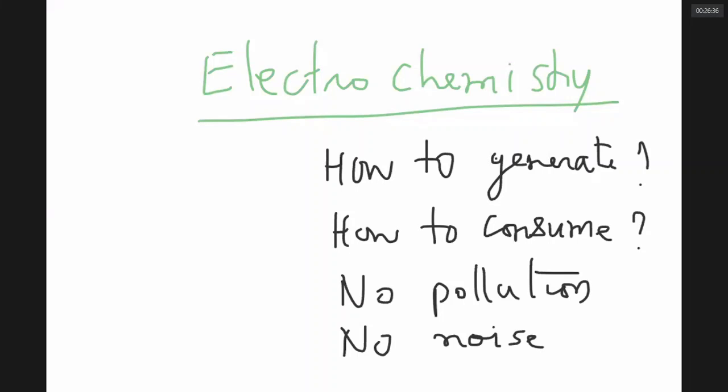That's all. We can't go to electrochemistry then. We drop electrochemistry, we stop electrochemistry, and we go to solid state again.